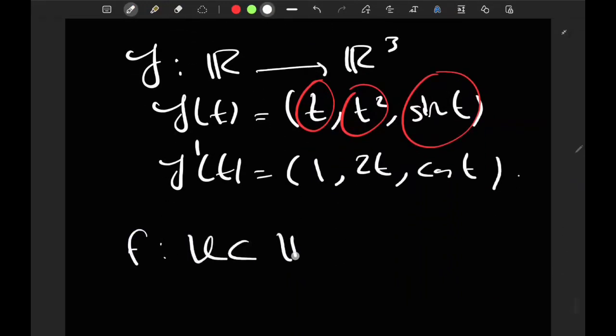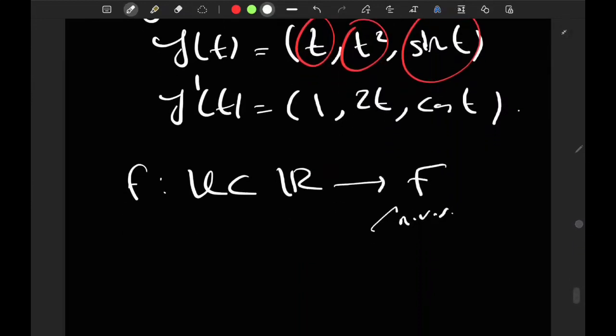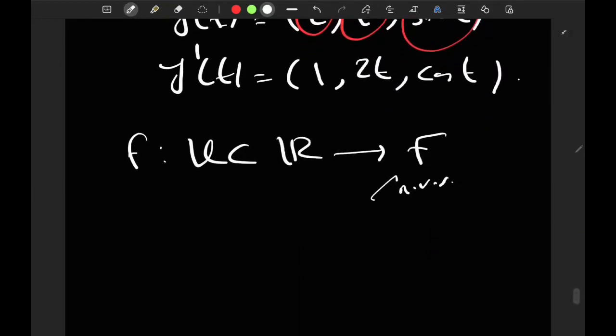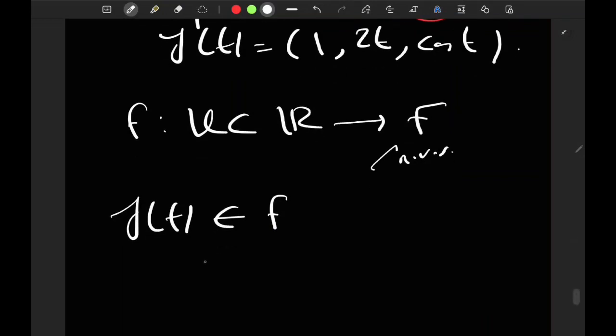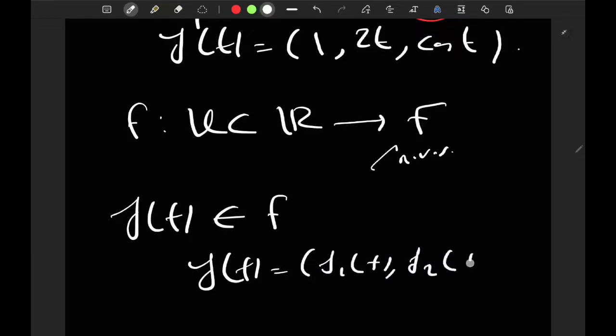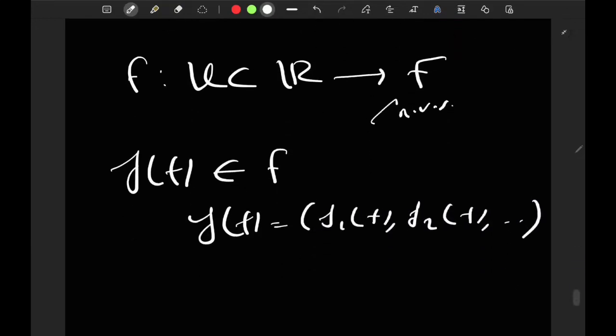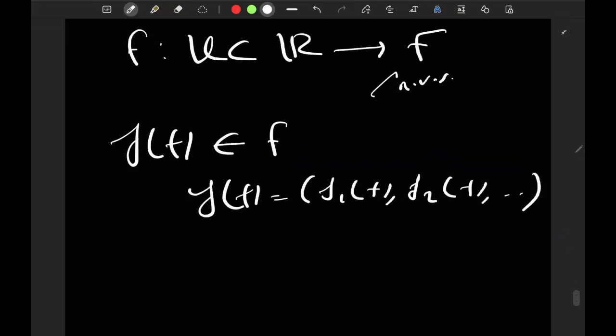And in a sense, that's what we would like to understand about a function f which is going from an open subset of R into some normed vector space F. Now, with the nuance that, of course, F is not supposed to be a finite dimensional vector space. It could be infinite dimensional, and then there don't need to be components of the function that we are dealing with. So f of t is going to be an element of F, but F does not need to be finite dimensional, so you don't have the privilege of writing f of t as some f1 of t, f2 of t, whatever. There are infinitely many components, so to speak, like what happens in infinite dimensional vector spaces. So that's not something that's going to happen unless F is finite dimensional.